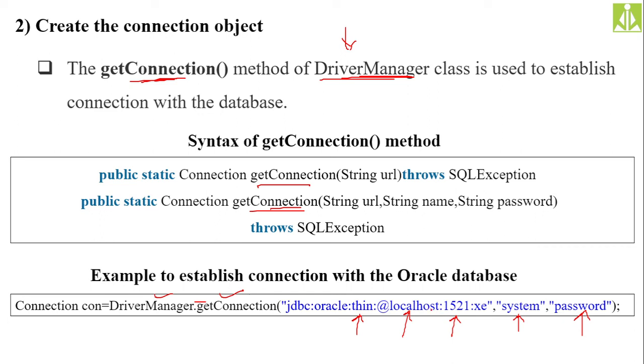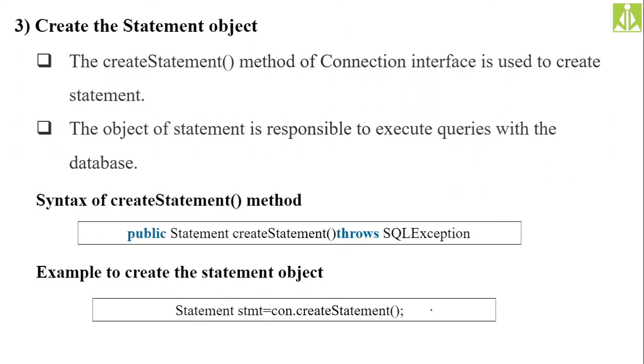Next, after creating the connection object, you need to create the statement. A statement is nothing but something like an SQL query. So when you are creating the statement, it requires the SQL query to be passed. Statement stmt = createStatement.